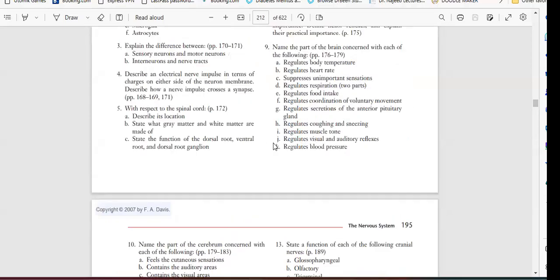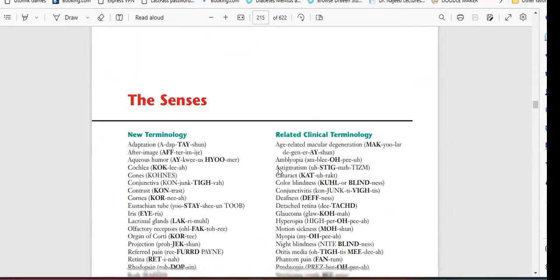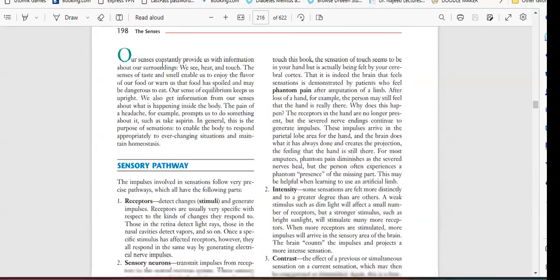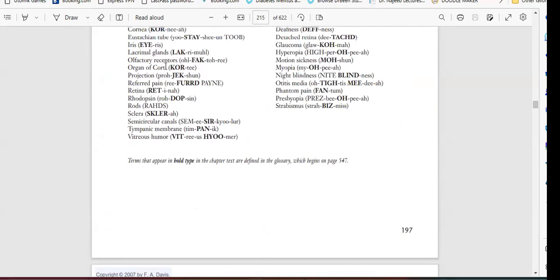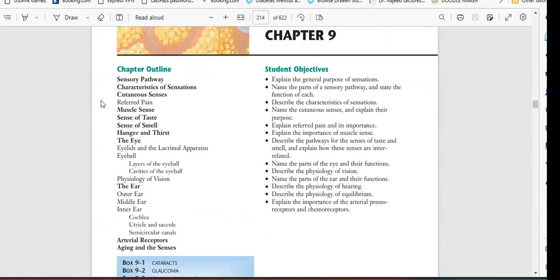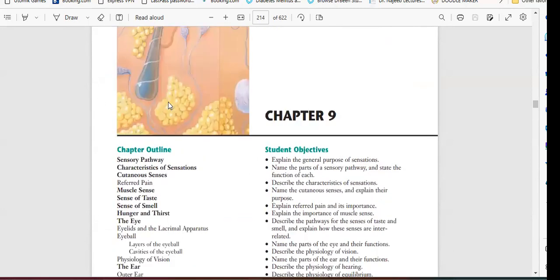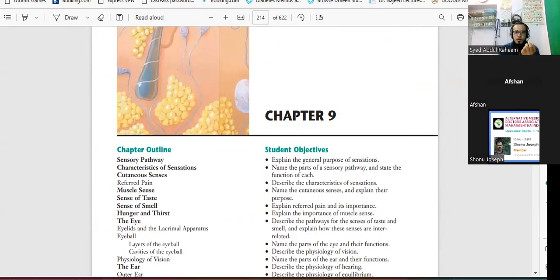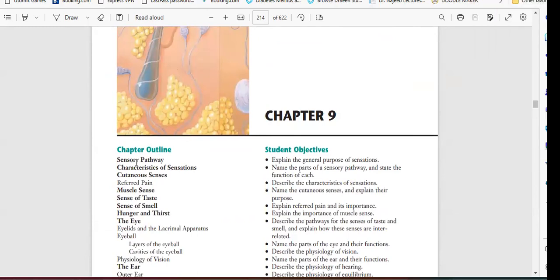So today we will start the topic, the senses. In that we are going to talk about the sensory pathway: how it starts, how it begins, how it ends. What are the characteristics? Just like pain sensation, how many types of sensations are there, we will see.